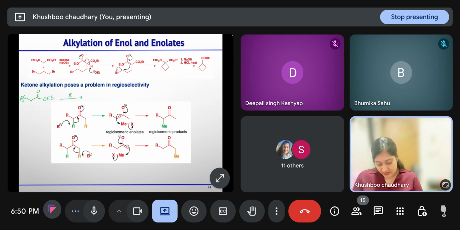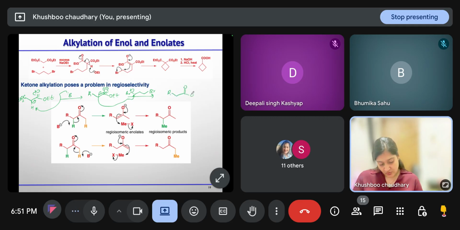The base will take the proton and the enolate will generate. I am writing it as R. So this will form this enolate. After that, you have this alkyl bromide. This enolate will attack this position and bromide will go. So you will get this: double bond O, OEt, and here this is CH2, CH2, Br.